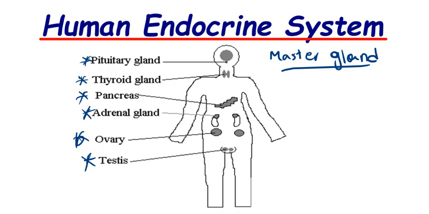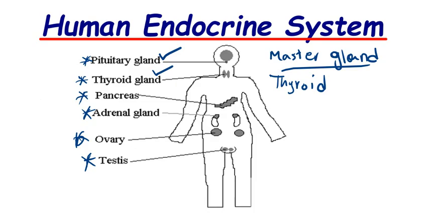So in the next video, we are just going to explain more about the pituitary gland, the hormones which it secretes, and also the thyroid gland. One thing which you have to understand is that the thyroid gland contains a gland inside it, which is the parathyroid gland.